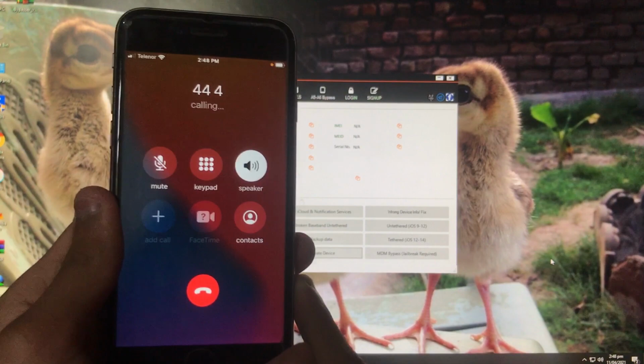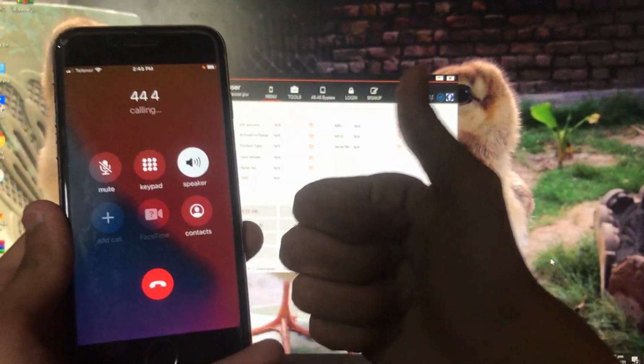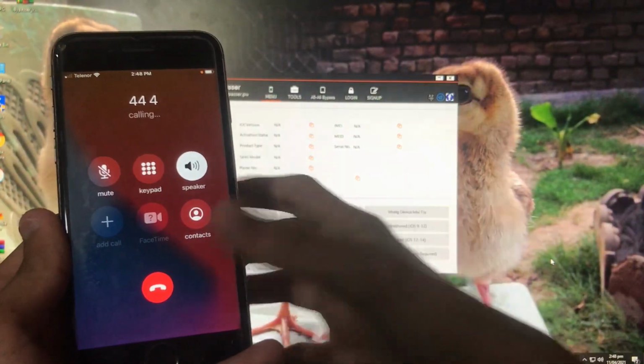I have not shown you the notification or iCloud sign-in because the video would be so long. That's why I have shown you just a few things to show that it is working.